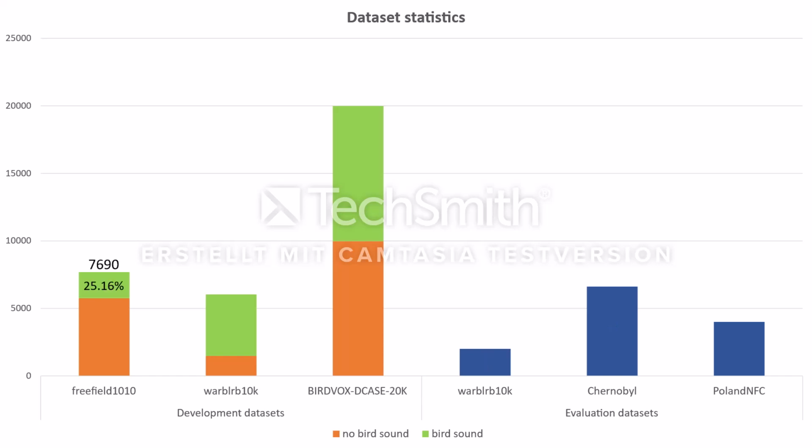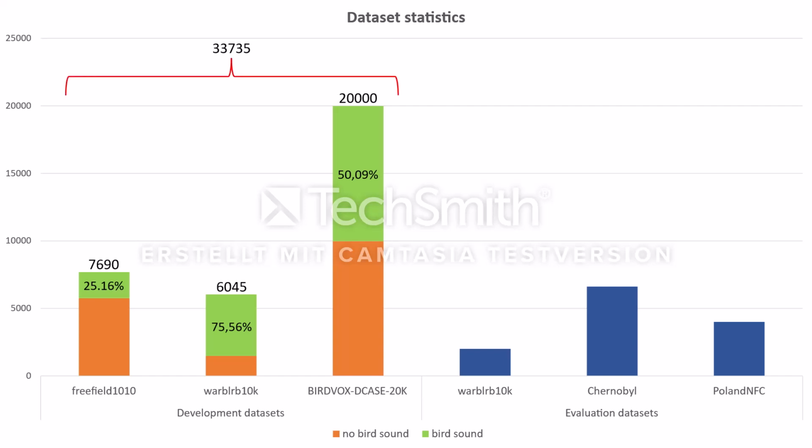Of the Freefield dataset's 7,690 files, about 25% are annotated as containing bird sound. For the Warbler dataset, that is the case for about 75% of its 6,045 files. The BirdVox dataset is the largest one, with a total of 20,000 files. It is very balanced, with almost exactly 50% of the files containing bird sound.